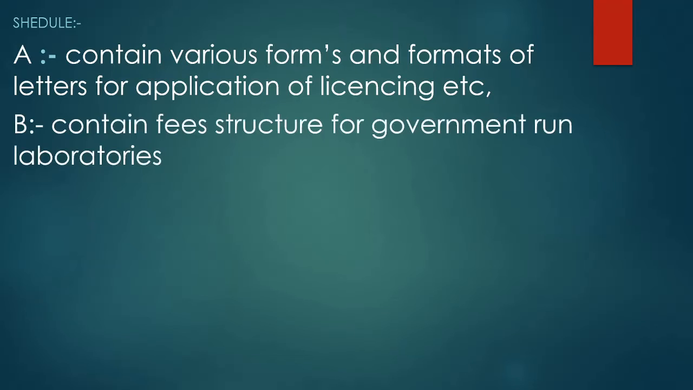Now Schedule B contains fee structures for government run laboratories. Government run laboratories means what? Laboratories which check the purity and quality of the drugs which a company sends to them for evaluation. So the fee structure for the government laboratories, all these things are under Schedule B.